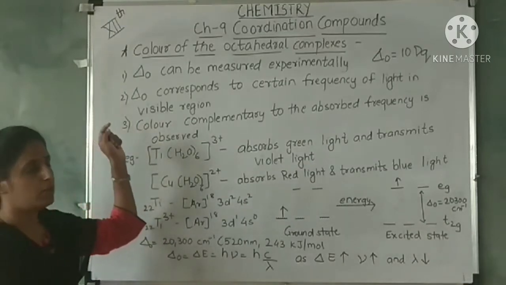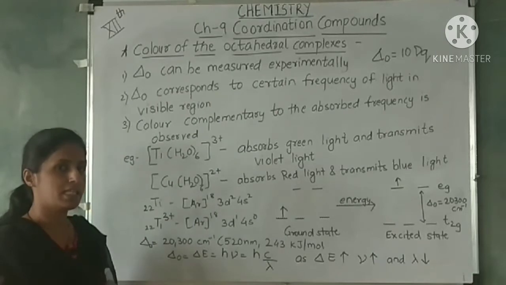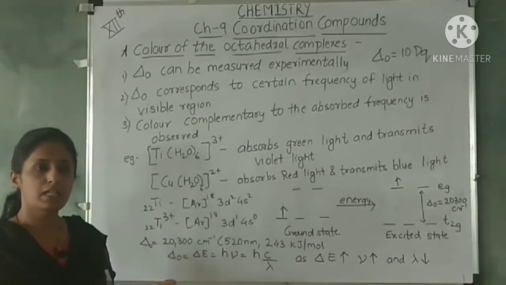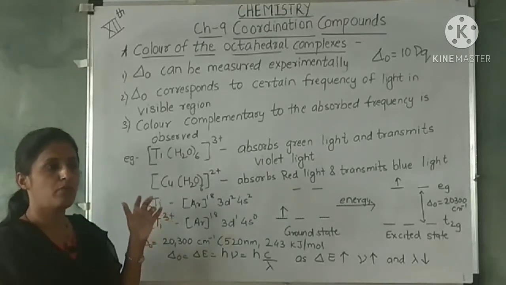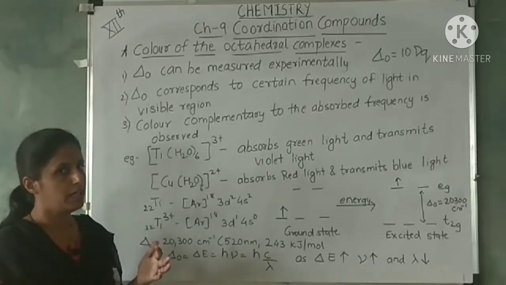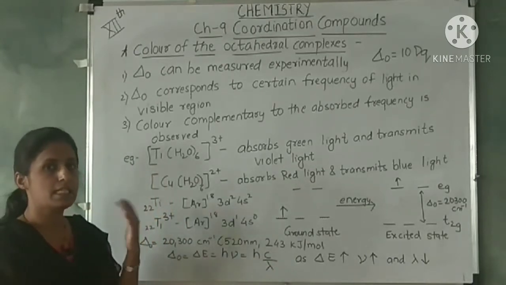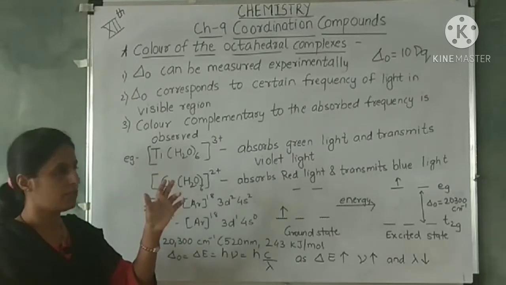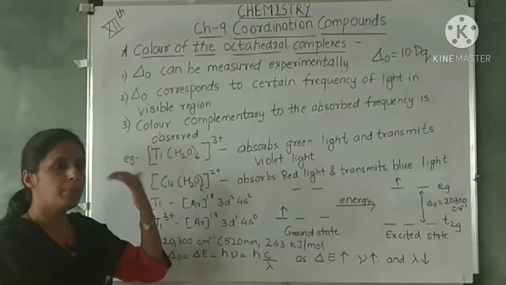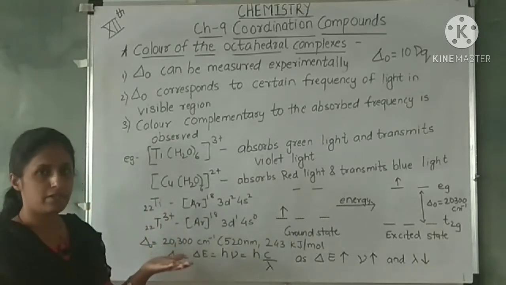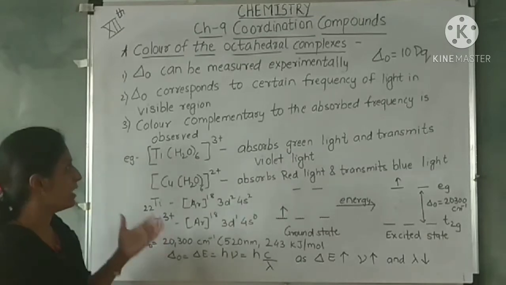And what does this value indicate? This delta corresponds to a certain frequency of light in the visible region. Now in the visible region, the wavelength is from 400 nanometers to 700 nanometers, and if the electron absorbs energy in this region of the spectrum, then it emits light of the complementary color, and you can see that complex as a colored complex.